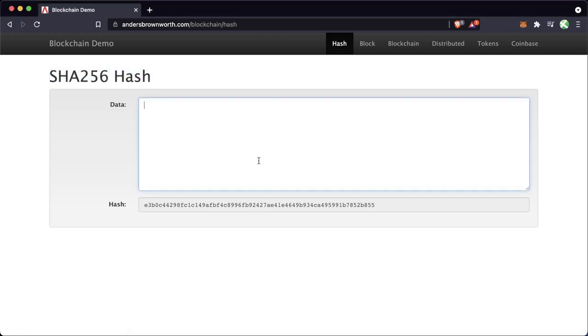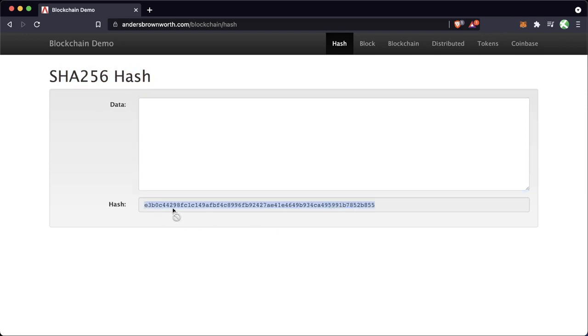In this application, whatever information we put into this data section, as you can see below, this hash changes. So this data is running through the SHA-256 hash algorithm, and it's outputting this unique hash.